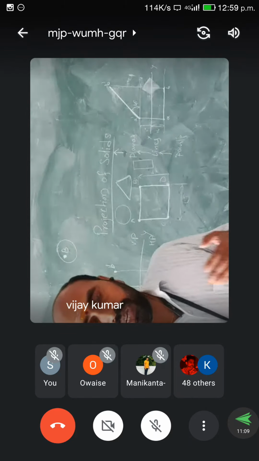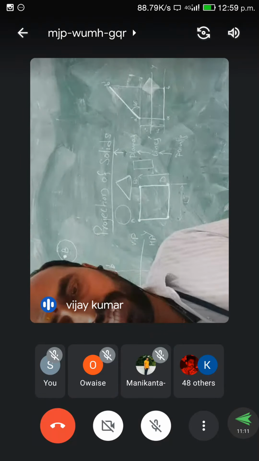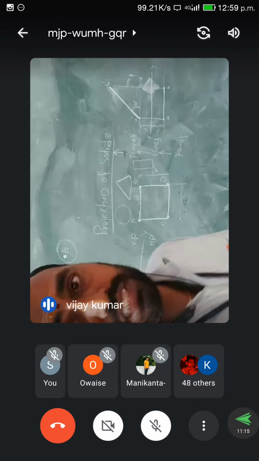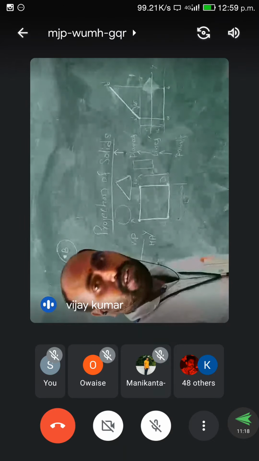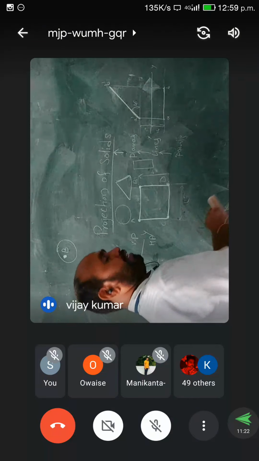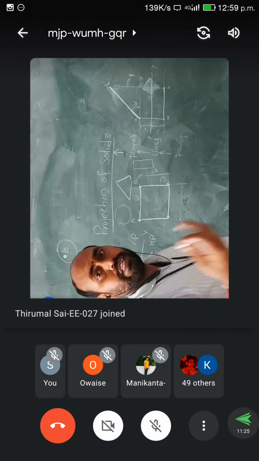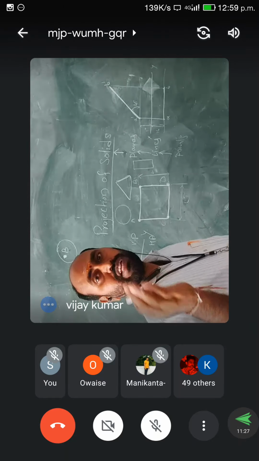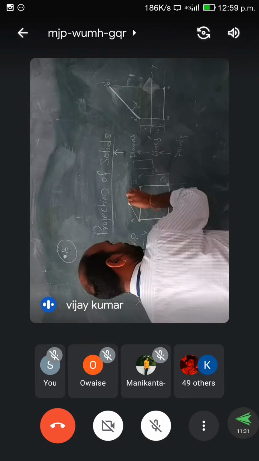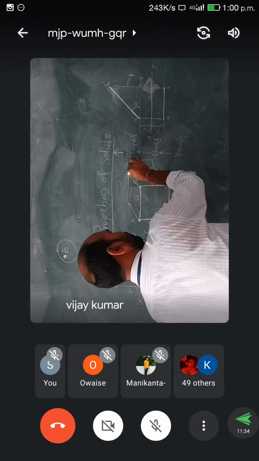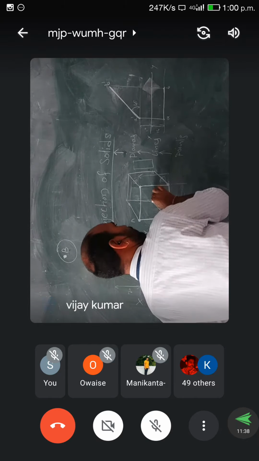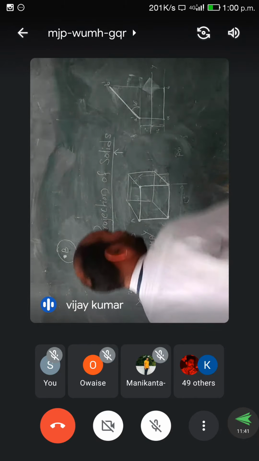If you have good knowledge about projection of a plane, then you can easily attempt the projection of solids also. From points you get the lines, from the lines you get the plane, and from the planes you will get solids. See, this is one plane, this is also one more plane, and again this one is one more plane, and finally this one. So this is a solid.